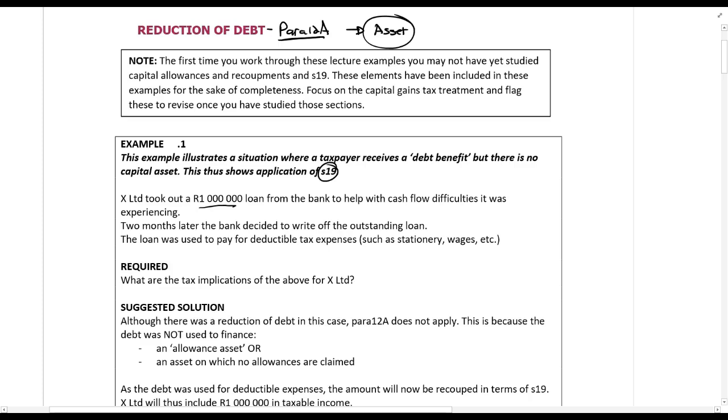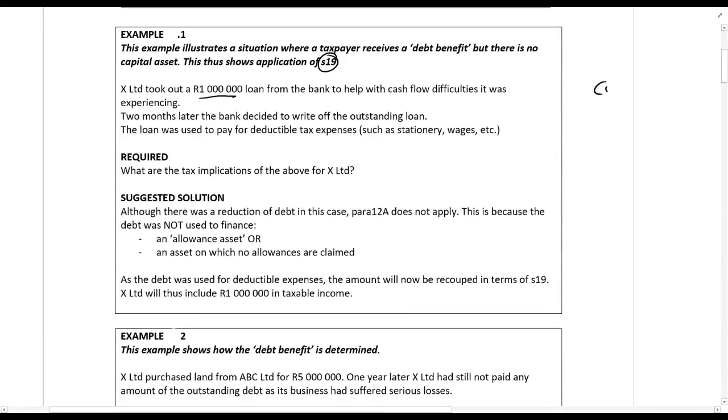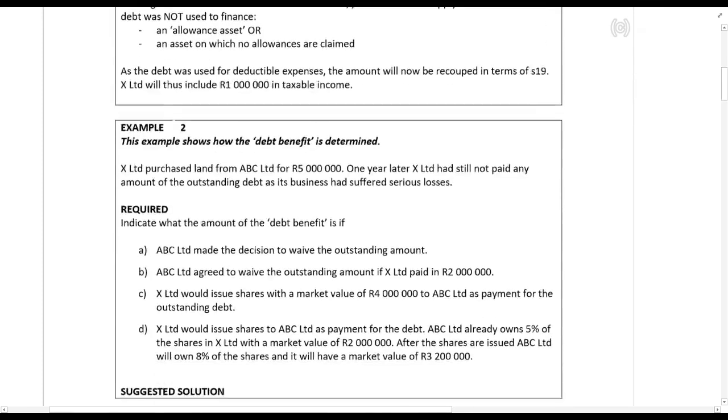Now that it's written off, that R1,000,000 will be a recoupment under section 19. So you would have claimed R1,000,000 as a deduction, and now a recoupment basically means that we'll recover those amounts, they will be added back. Again, not too much of a stress at this point in time.